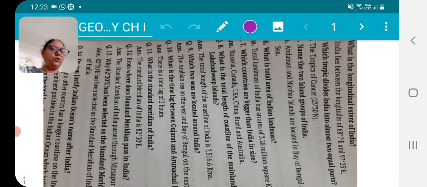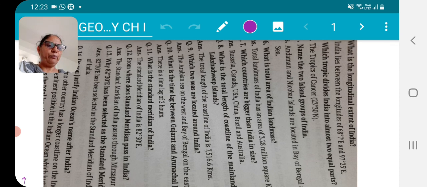Second question I am going to read. Which tropic divides India into almost two equal parts, and tell its degree also. And here you have to take a map and draw that line according to the degree and mark the name of that line also. My next question is, name two island groups of India.